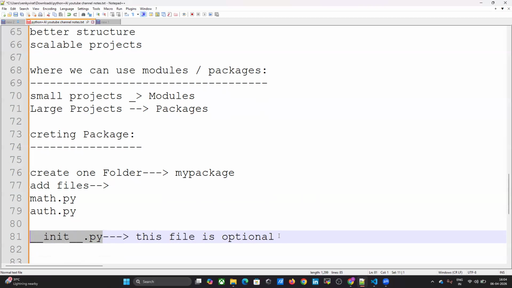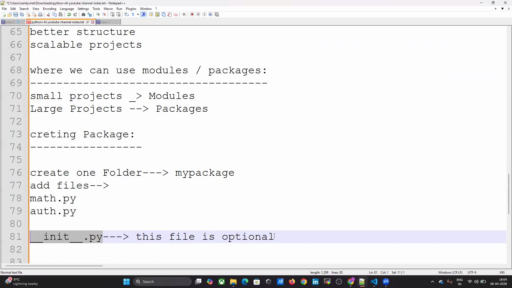Now you understood what the meaning of the __init__.py file is, and why we add this empty file. If you are a fresher, the interviewer must ask this question.